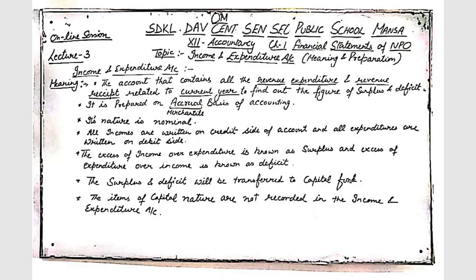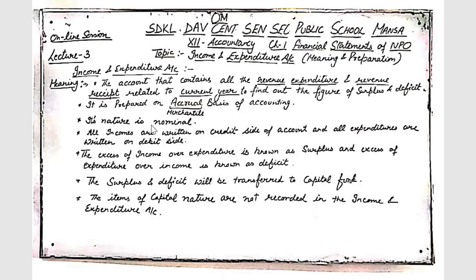As a profit and loss account considers all the expenses and incomes, just like that the income and expenditure account contains all the incomes and expenditures. Profit and loss account is prepared on accrual basis of accounting. Same way, income and expenditure account is prepared on accrual basis of accounting. Accrual basis of accounting means the expenses and incomes related to the current period are recorded in the income and expenditure account, whether they are paid or received in cash or not. So income and expenditure account considers the treatment of outstandings and prepaids.